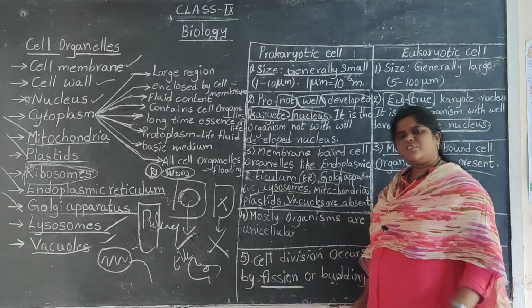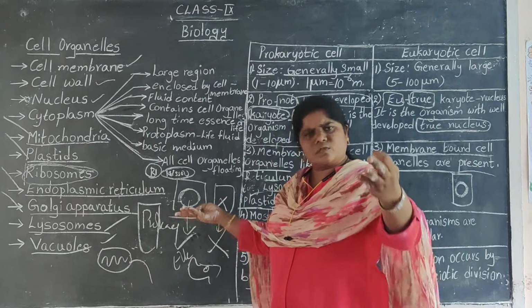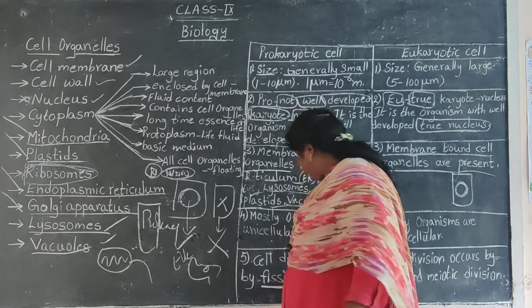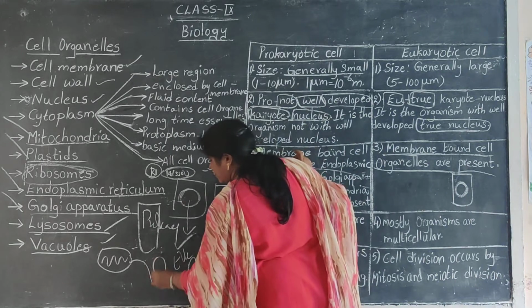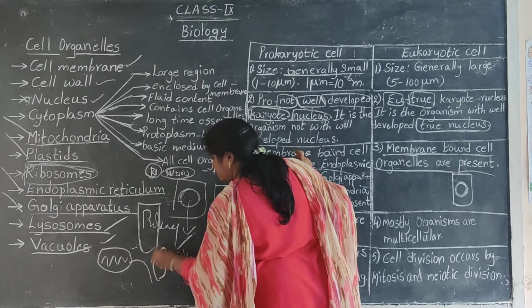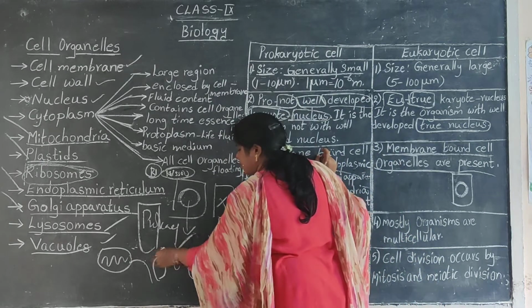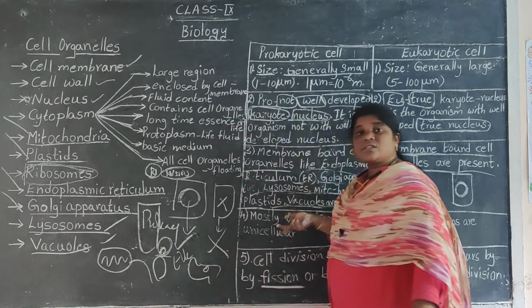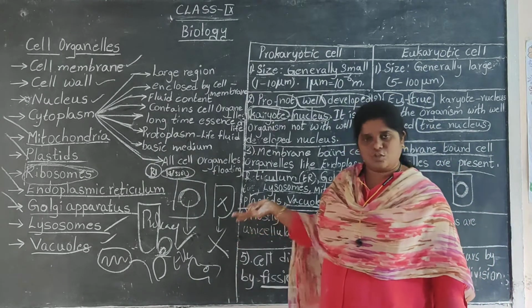And you will have multiple fission also, where an organism is divided into more than two. Budding: if you take the example of yeast, it will develop an extra bud like this. This bud will separate and form a new organism. That is called budding. You will study this in more detail in your 6th unit.